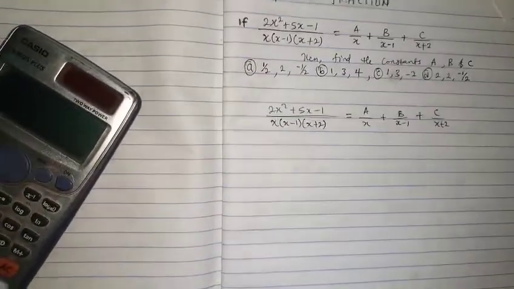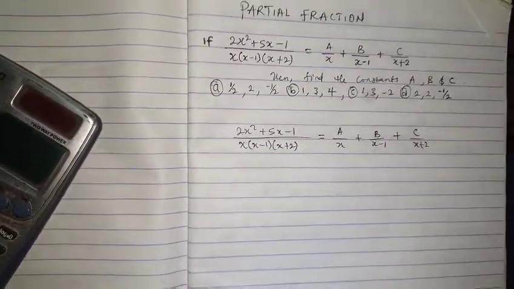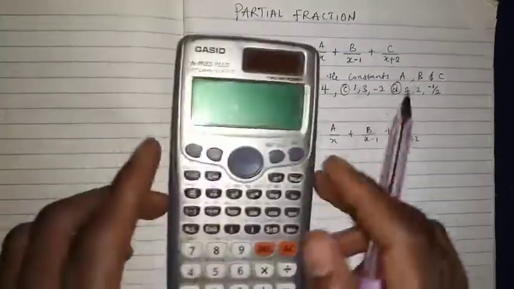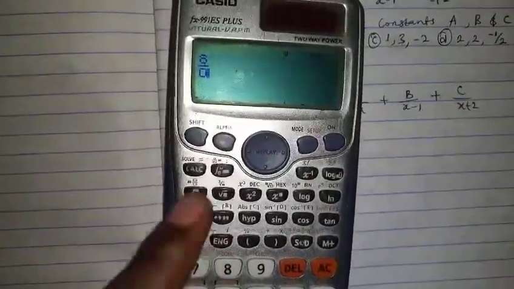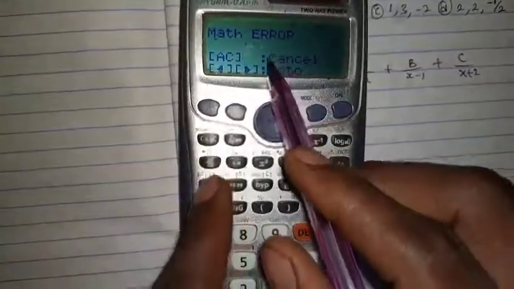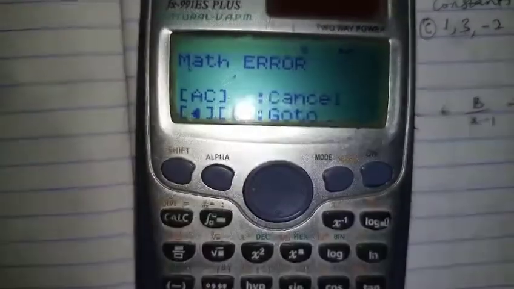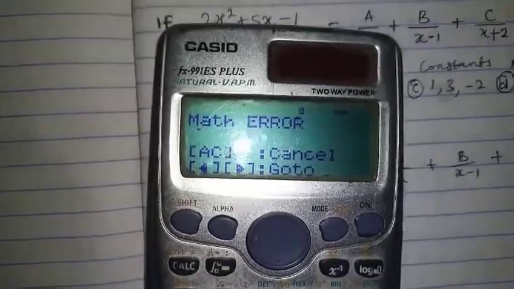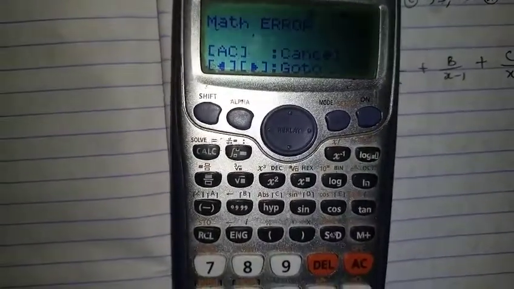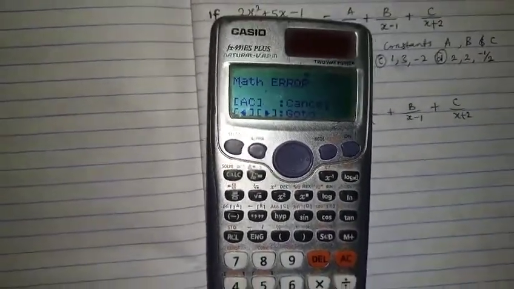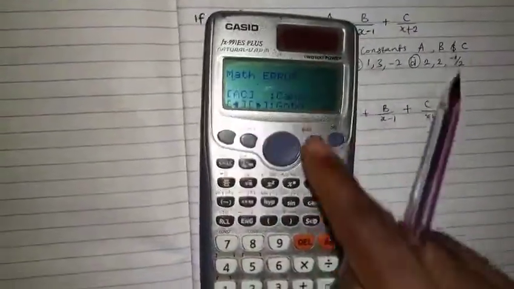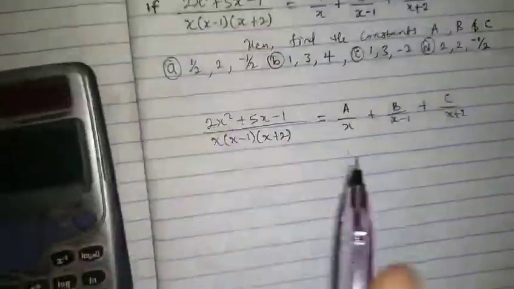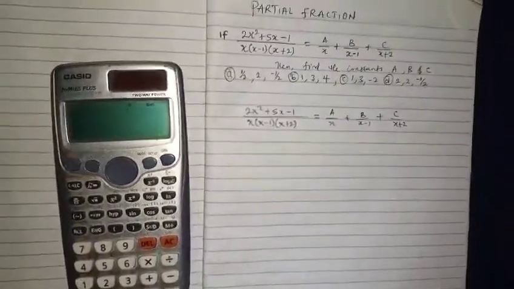But before you do that, there is something you have to check. If I press any number, like 8 over 0, you find out that any number over 0 will give a math error, which means that any number over 0 does not exist. Although in some principles of mathematics, when you have any number over 0, we say that it tends to infinity, in real analysis, anything over 0 automatically is what? Math error.